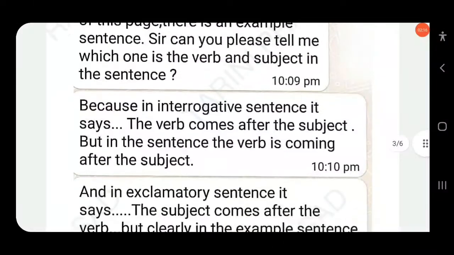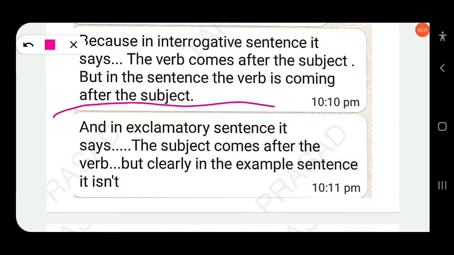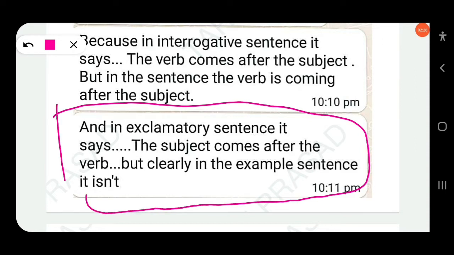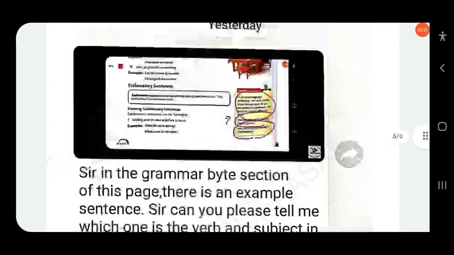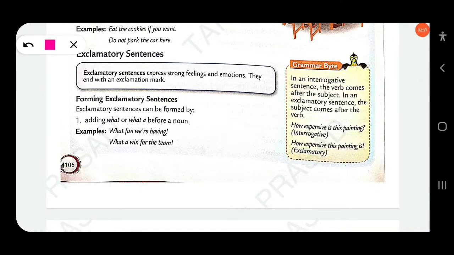In an exclamatory sentence it says that the subject comes after the verb, but clearly in the example it is not. Take "How expensive this painting is."